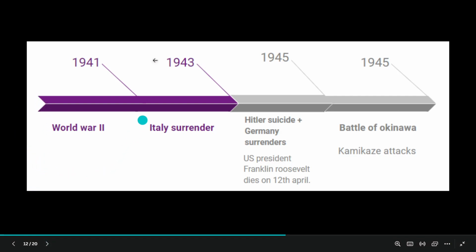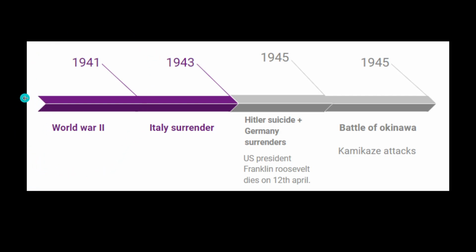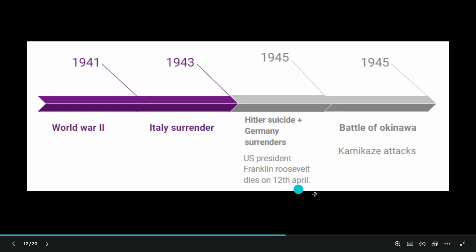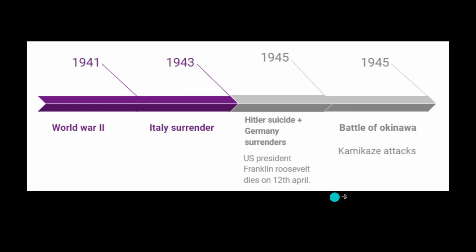Around the year 1941, World War II was at full swing. In year 1943, Italy surrendered. Further, in year 1945, Hitler died by suicide. US President Franklin Roosevelt as well died on 12th April 1945.